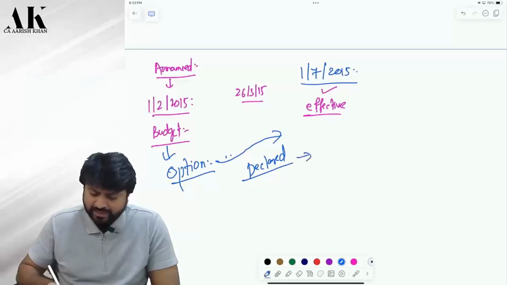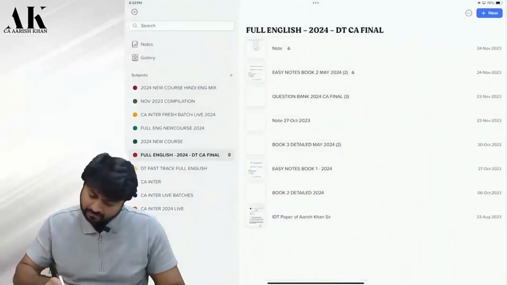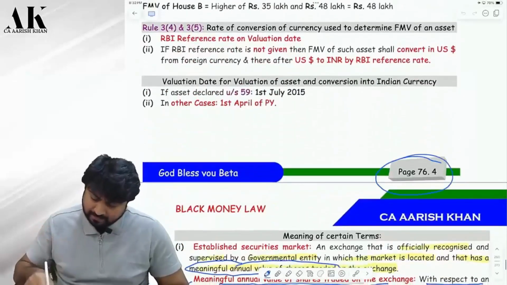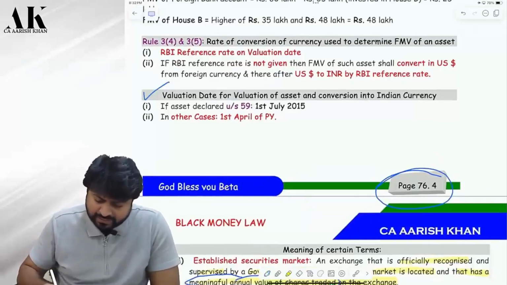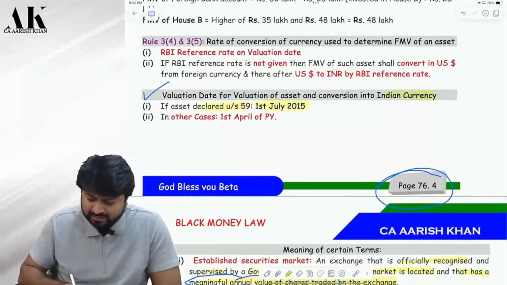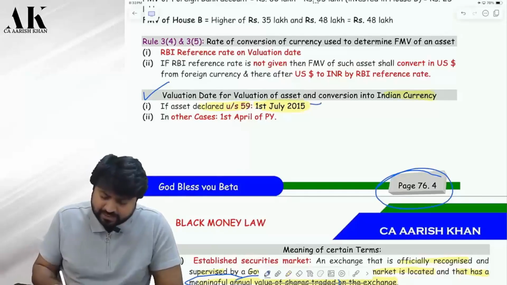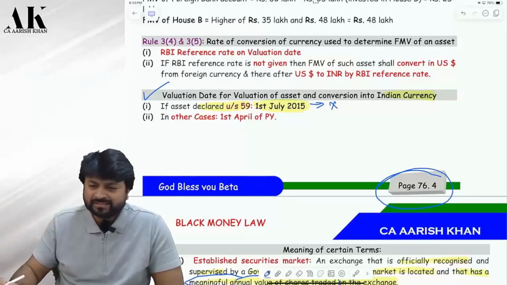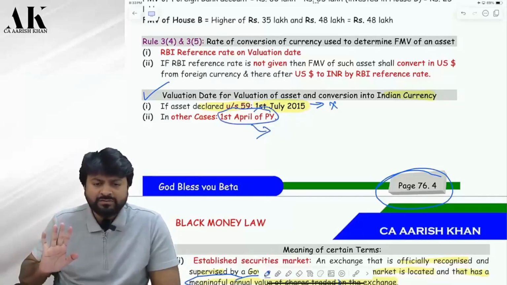For all those who came and declared, the valuation date was 1st July 2015. Page number 76.4. Now, see the definition of valuation date. Valuation date for valuation of asset and conversion into Indian currency: if an asset is declared under section 59, what is the valuation date? Now, is this point relevant for us in today's time? No, sir. It was just a transition provision. For us, what is relevant? Is it clear, all of you?